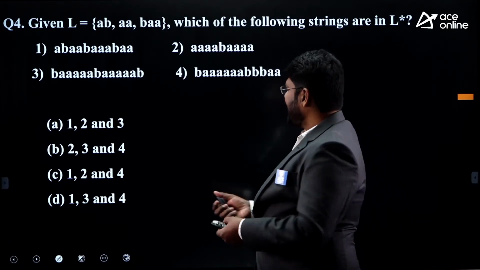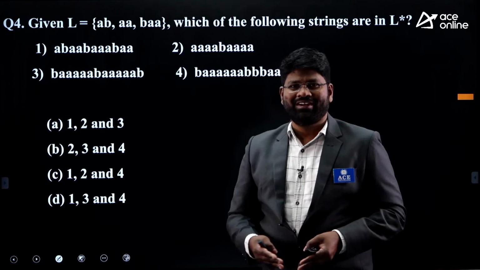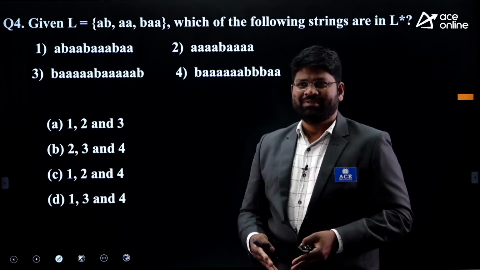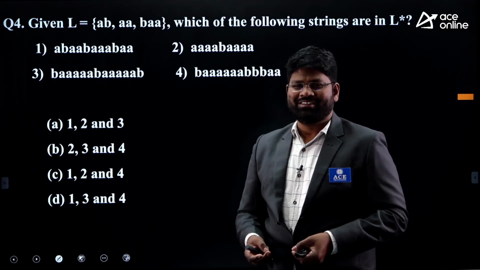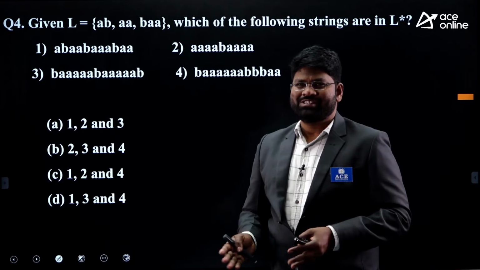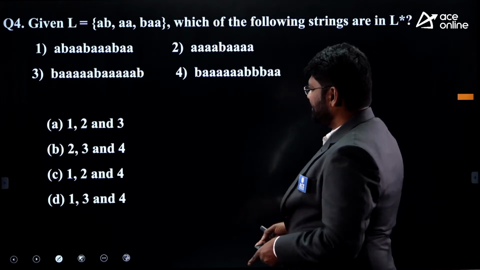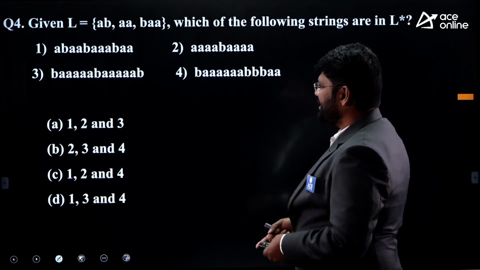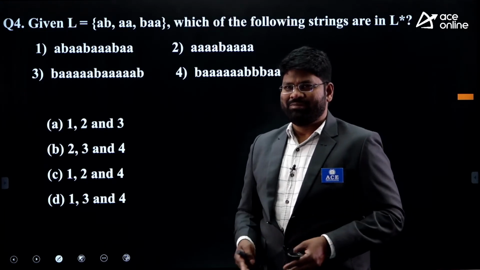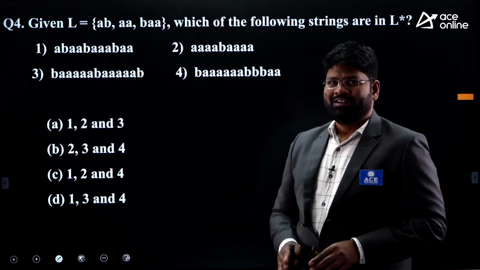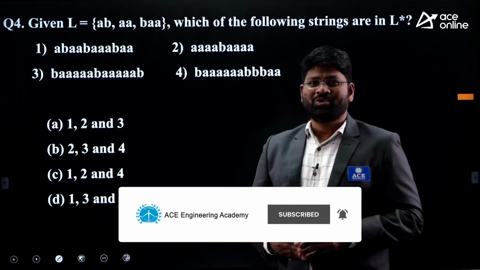Why I have taken this question is because this is one of the standard models you can generally see in the exam on the fundamentals of the TOC. Whenever it's a fundamental question on the TOC, most of the times this operation is going to be the frequently asked model. That's why you just look at here, then trace out the answer and post it on your chat box. I'm just watching your chat box here. Just look at it and provide me the correct answer. Don't bother about the options I'm going to provide to you. Sometimes they may also be wrong.